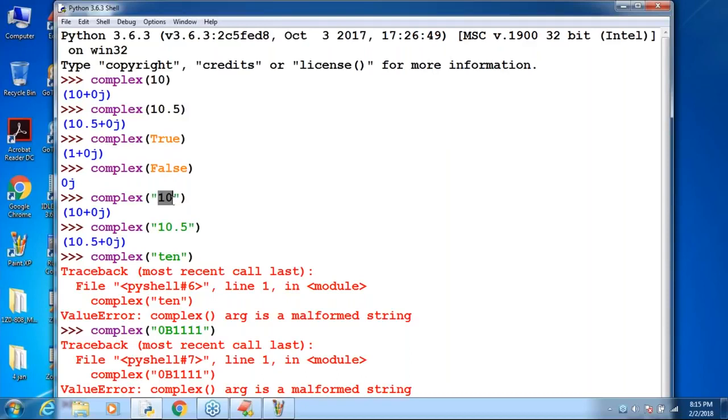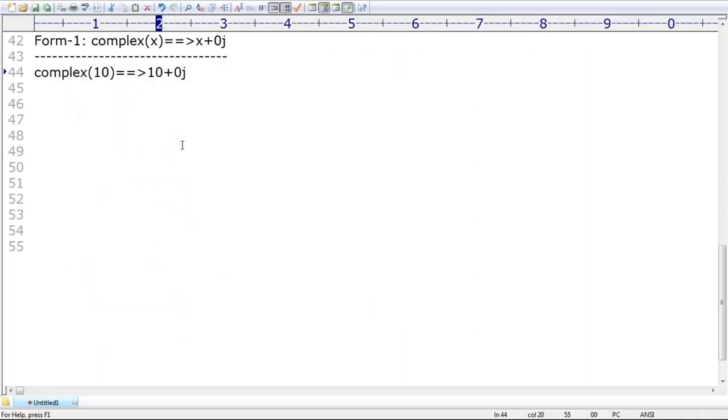Sir, this is how the first argument of the complex function works. Now the second argument of the complex function is also there. Anyone, can you please tell what is the syntax? complex of x comma y. It will become what? x plus yj. Remember that, sir.